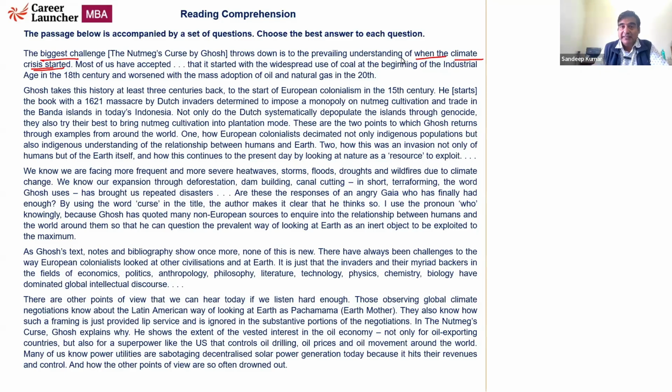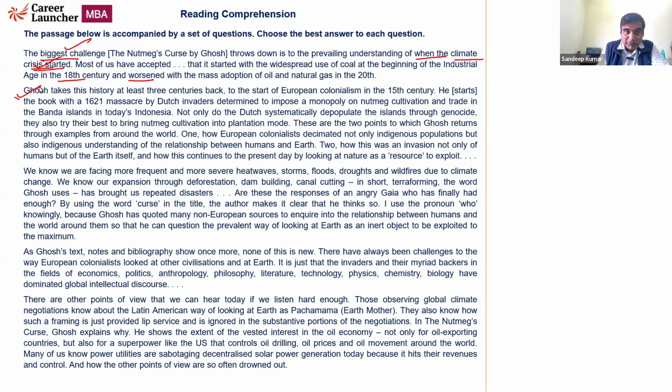Most of us believe that it was with the widespread use of coal at the beginning of the industrial age in the 18th century and worsened with the mass adoption of oil and natural gas in the 20th. Now, the date primarily is the challenge as to when the climate crisis started. All of us have believed it was with the beginning of the industrial age in the 18th century and worsened with the mass adoption of oil and natural gas in the 20th.